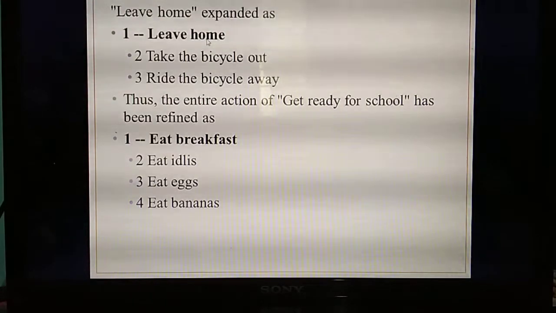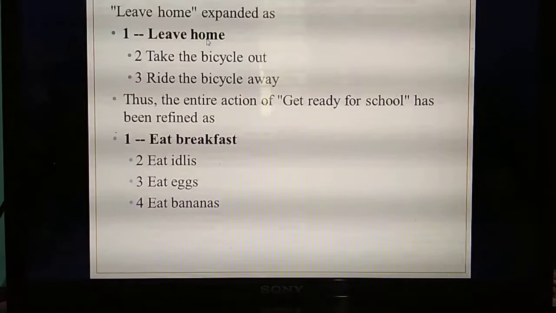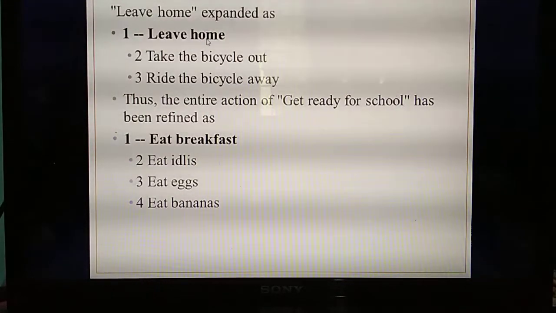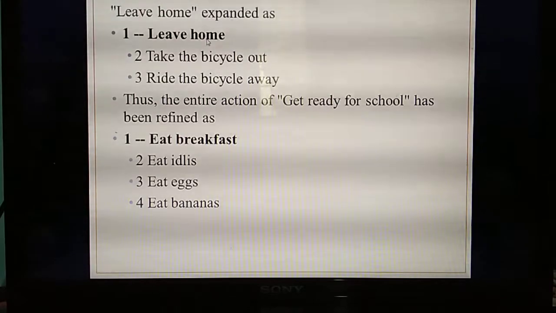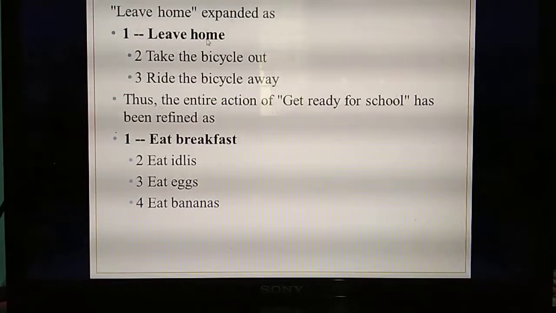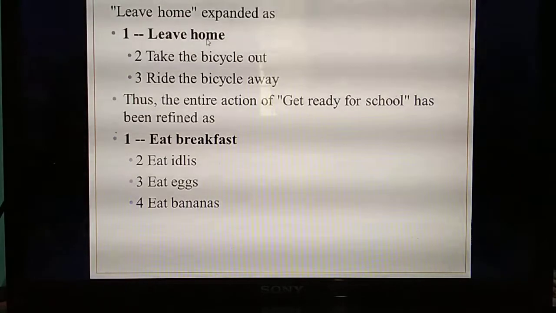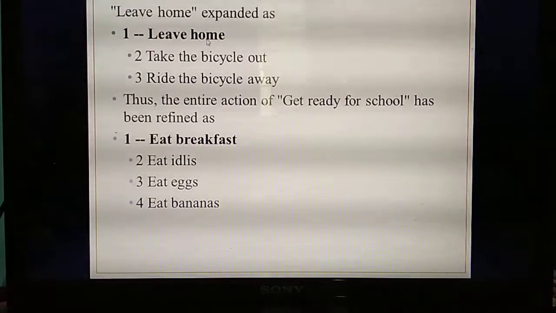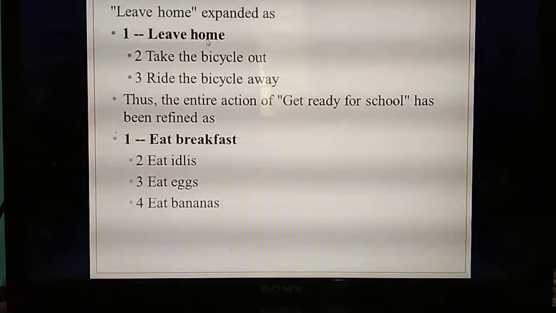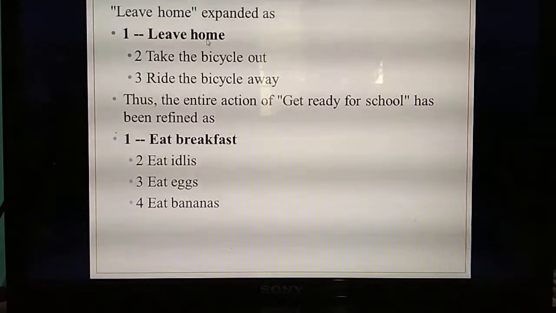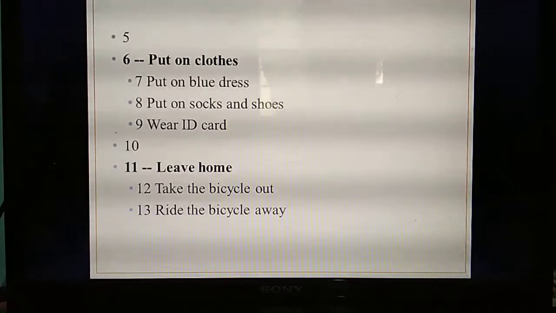Again they have divided those 3 problems into smaller sub problems. What are they? Eat breakfast, what are things they are given? Eat idli, egg and bananas. Then, what are things they are given in put on clothes? Put on your blue uniform, socks, wear ID card. Then leave home, you can take the bicycle and ride the bicycle or walk. Understand? So, this much of actions they are given in this one.